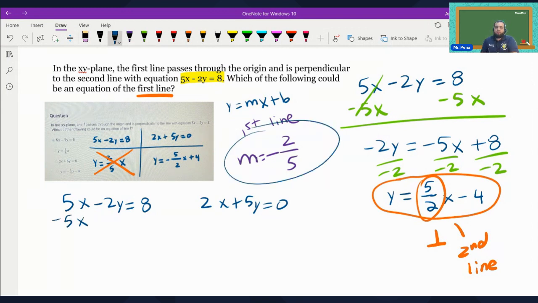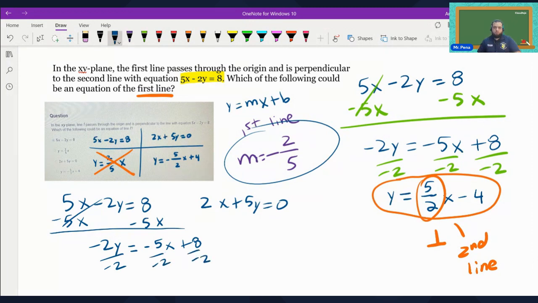So subtract 5x from both sides, negative 5x. So it's negative 2y equals negative 5x plus 8. And then you divide both sides by negative 2. Ooh, running out of space.